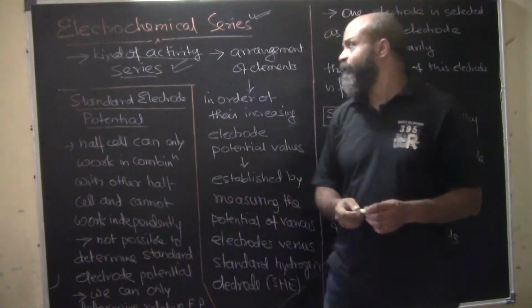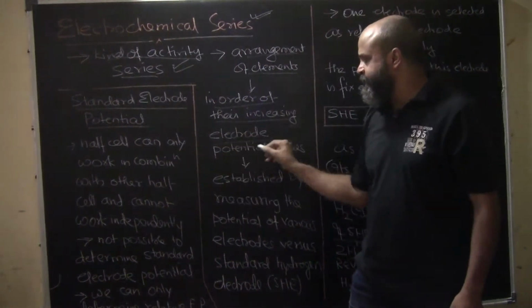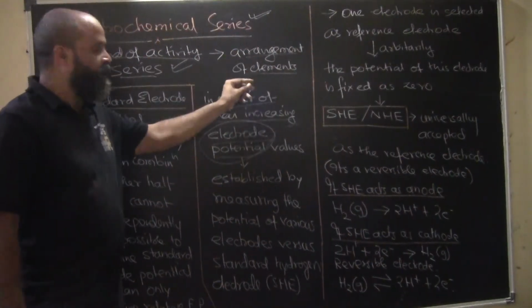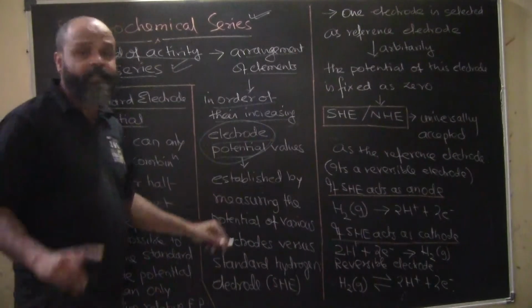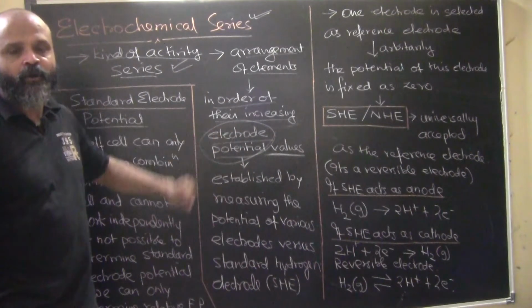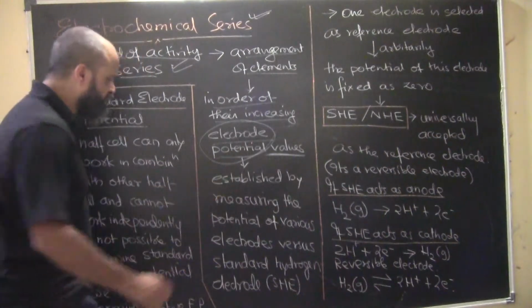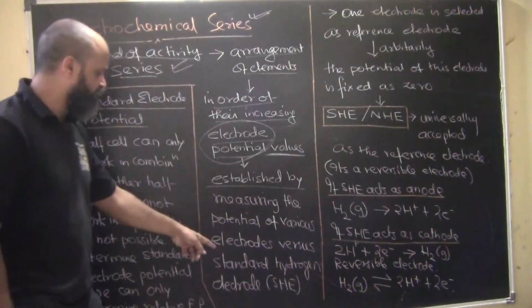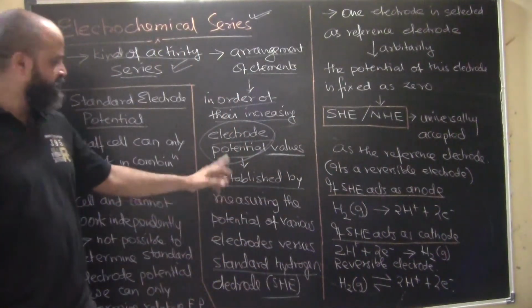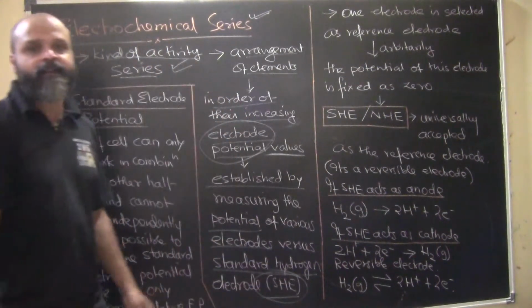This is basically a kind of activity series in which the arrangement of elements is in order of their increasing electrode potential. Now, what is this electrode potential? The arrangement of atoms is in order of their increasing electrode potential values. Obviously, we are going to understand in depth what electrode potential is and the concept behind its calculation. This was established by measuring the potential of various electrodes with the standard hydrogen electrode.